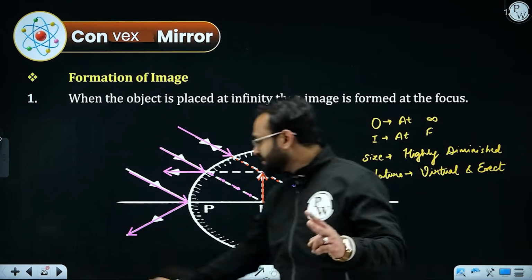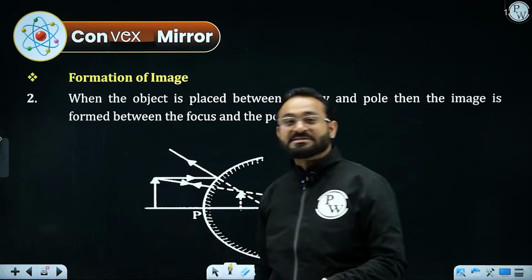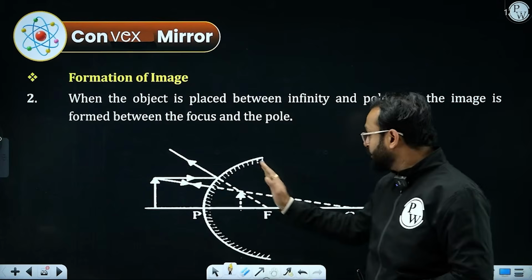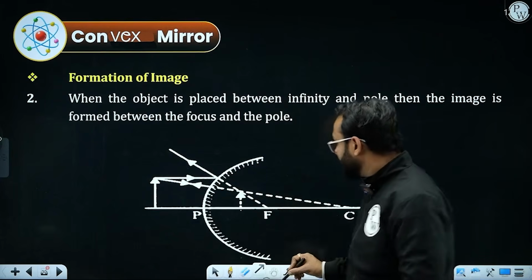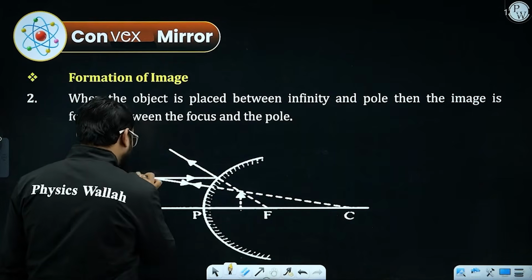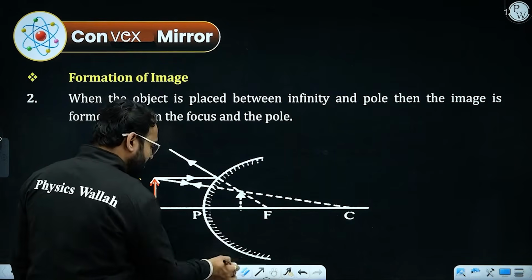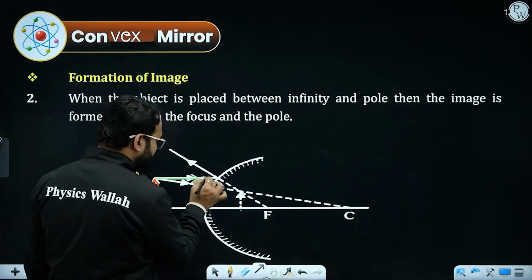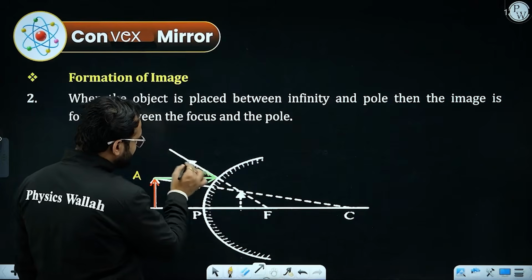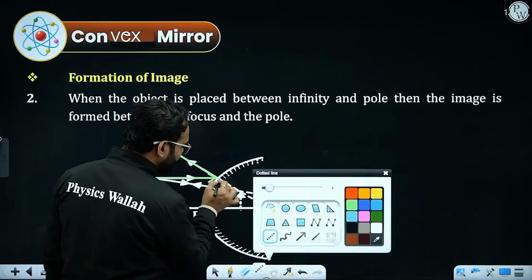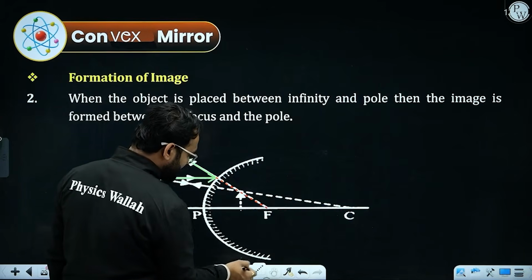Second and last case, if the object is placed anywhere between infinity and pole, what is going to happen? So let's consider this is your object, naming it as AB. Following the rules, if the ray of light going parallel to the principal axis passes through focus or appears to pass through focus, as you can see it appears to pass.